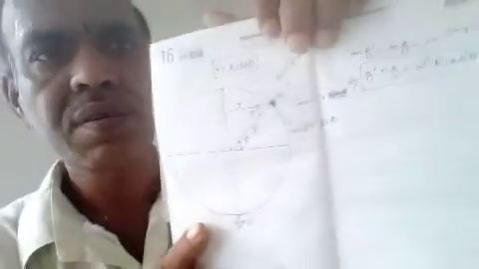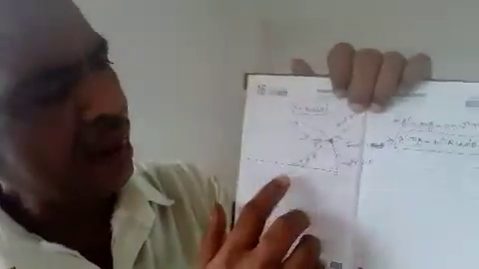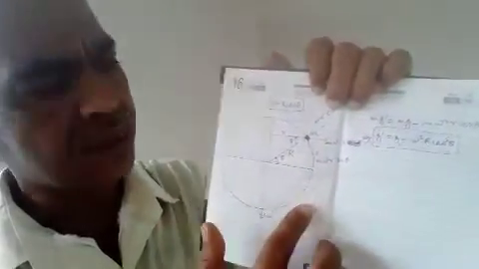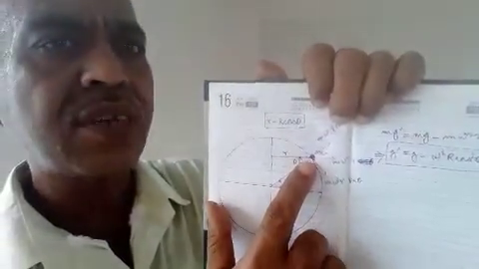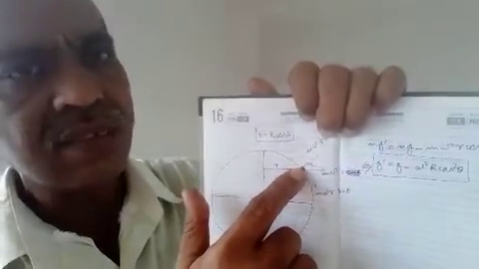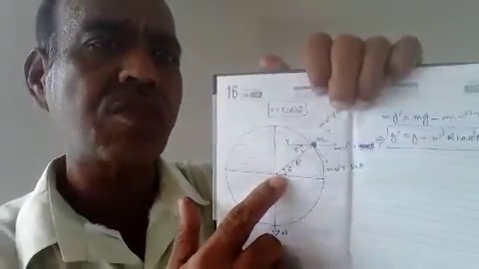I have drawn here, you can see, this large circle represents the earth, and this horizontal line represents the equator, and the object is kept somewhere here. I have drawn a straight line connecting the center of this object and the center of the earth.